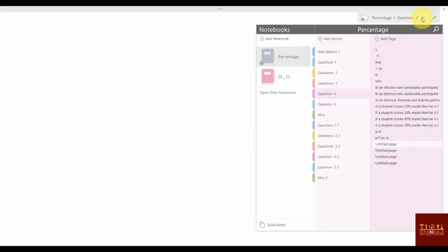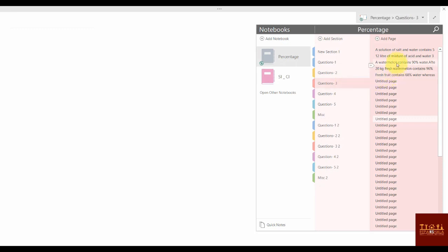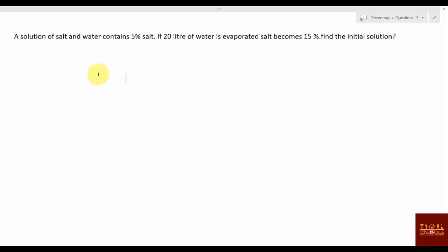Okay, this one. A solution of salt and water contains 5% salt. If I'm talking about 5% salt, I would say 5% value is 1 by 20. Means if 20 is the solution, then one part is salt.